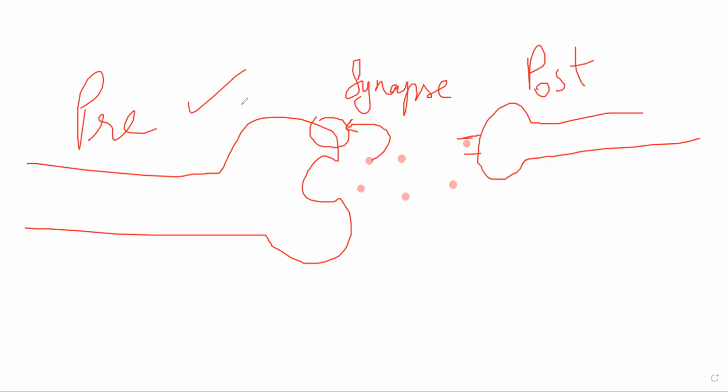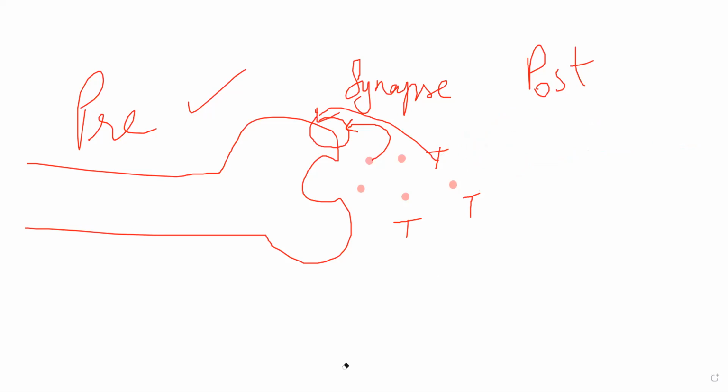I'll repeat once again. Presynaptic inhibition means that the neurotransmitters that are being released, or the drug that you are giving, for example tizanidine here, let us suppose this is the drug. Molecules of T are coming here like this, and they are working on this presynaptic neuron. And here, instead of a postsynaptic neuron, imagine you have a muscle here.